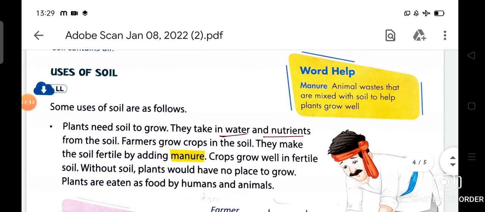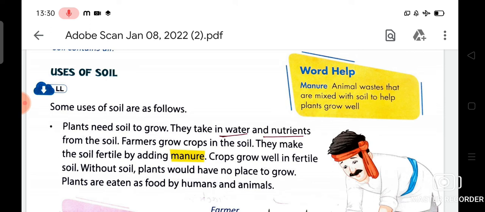So, my dear children, I am going to again revise the uses of soil. Some uses of soil are as follows. Plants need soil to grow. They take in water and nutrients from the soil. Farmers grow crops in the soil. They make the soil fertile by adding manure.